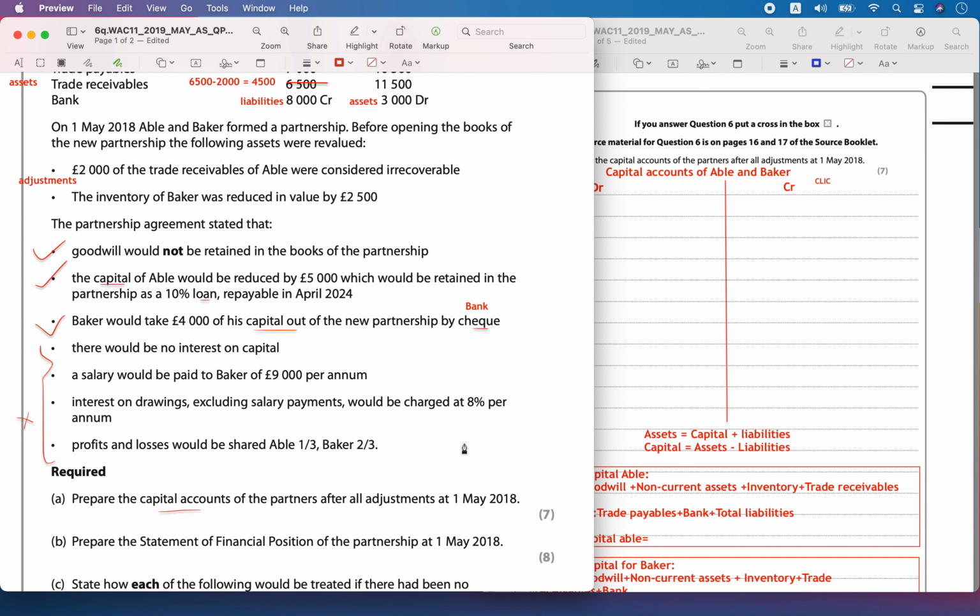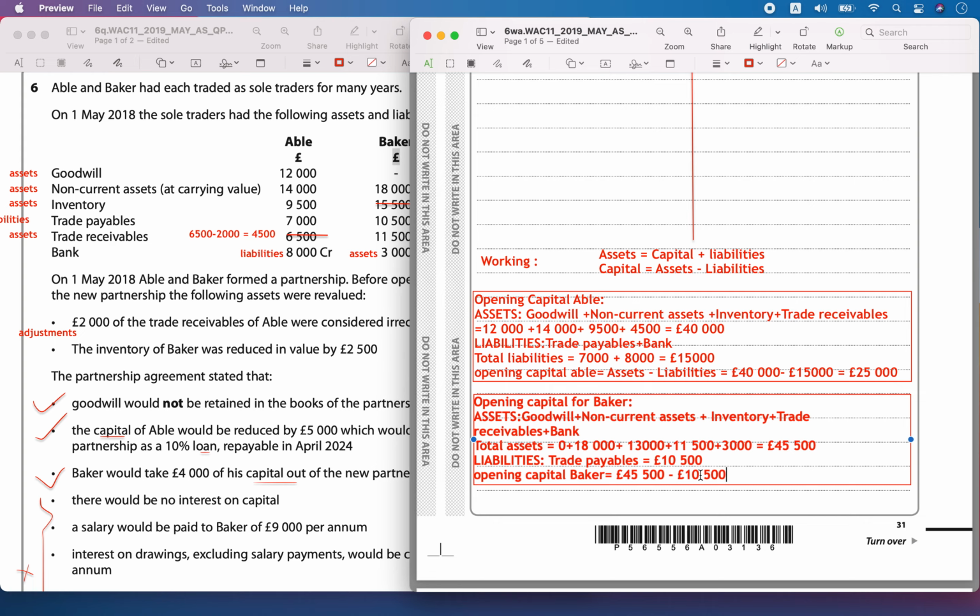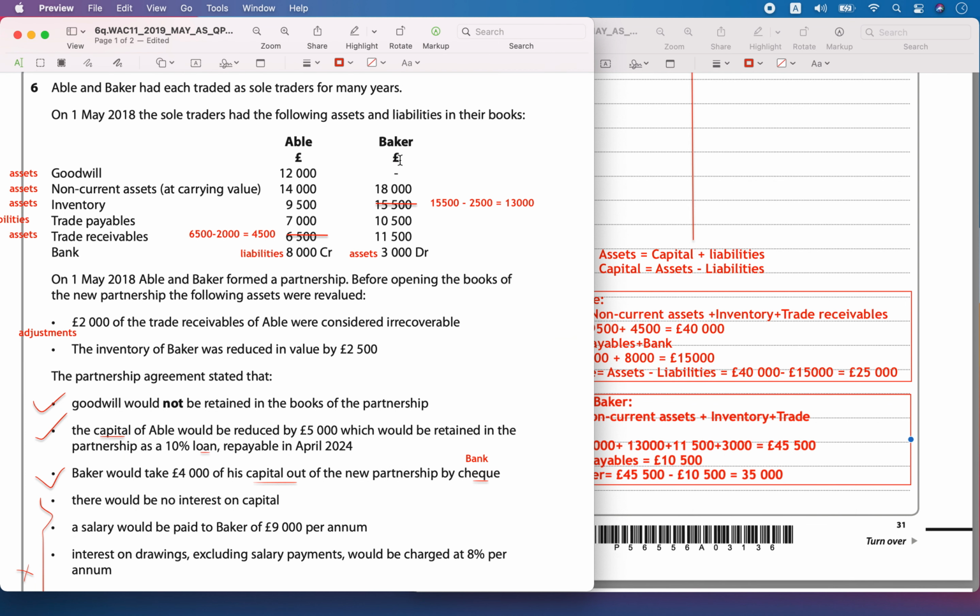So 45,500 pounds. Now let's calculate the total liabilities. For him the trade payable was a liability and it was around 10,500. So now let's calculate asset minus liability, 45,500 minus 10,500 pounds. So that is going to be equal to 35,000 pounds.